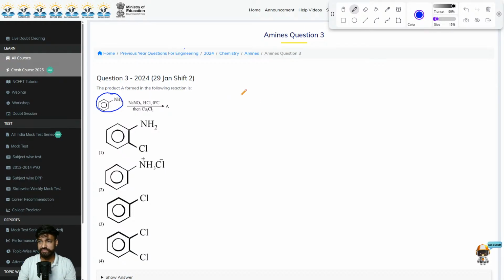So first we are starting from the aniline. Now in the first reaction what will happen? Here it will result in the formation of diazonium salt. That is very obvious. This is the first step, which is reaction with NaNO2 and HCl at 0 degrees Celsius. Once you do this, it will result in the formation of N2+ and Cl-.